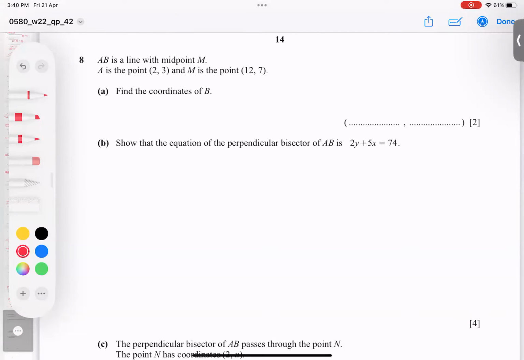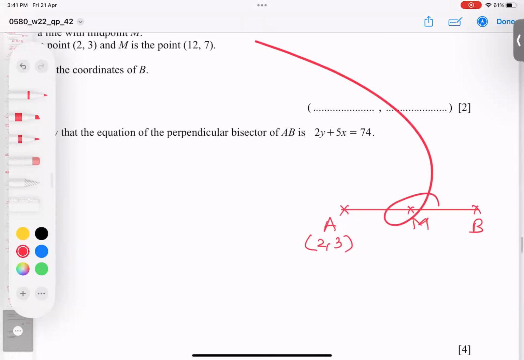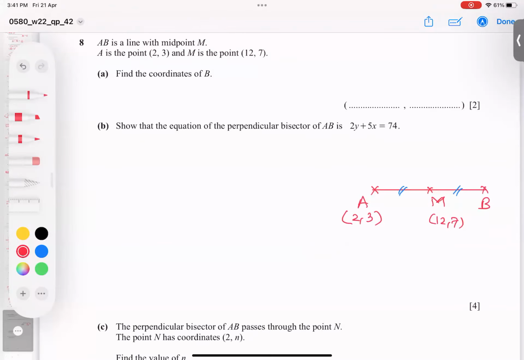Number 8: AB is a line with midpoint M. I repeat, AB is a line with midpoint M. If I show you here what he talks about: A, B, and the midpoint in the middle. A's point is mentioned as 2, 3. Mostly he asks for the midpoint, but this time he has given it to us. Midpoint is 12, 7. And this gap is equal, so we can use the midpoint formula.